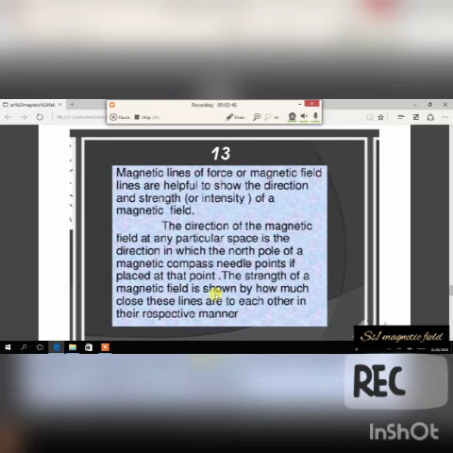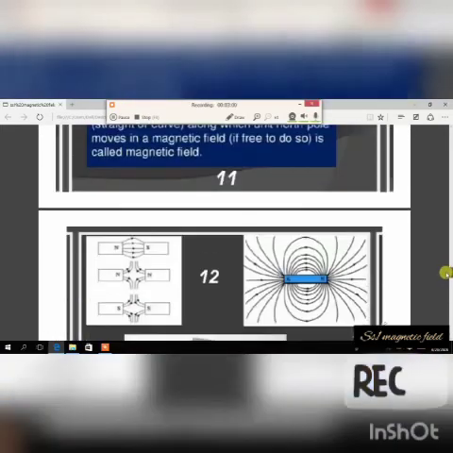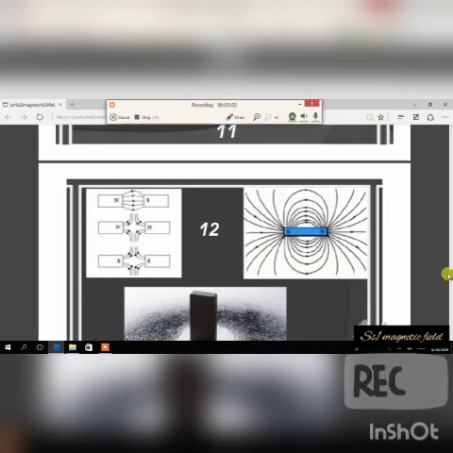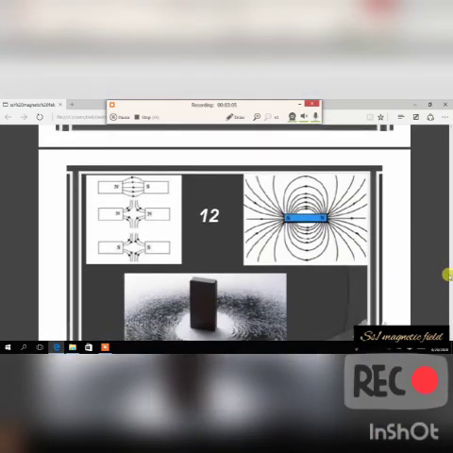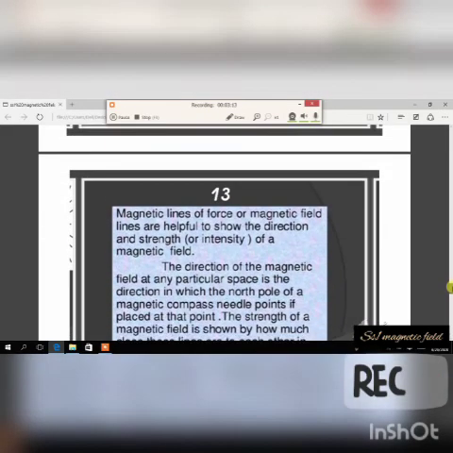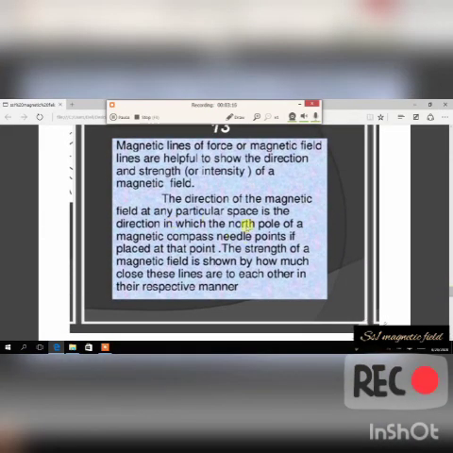Apart from that, the functions of magnetic lines of force: they are helpful to show us the direction, which I've said. Another thing is that they help us to know the strength of a magnetic field. If there are many magnetic lines of force, you will know the strength of the field is much. The direction of a magnetic field at any particular point is the direction in which the north pole of a magnetic compass needle points if placed at that point.